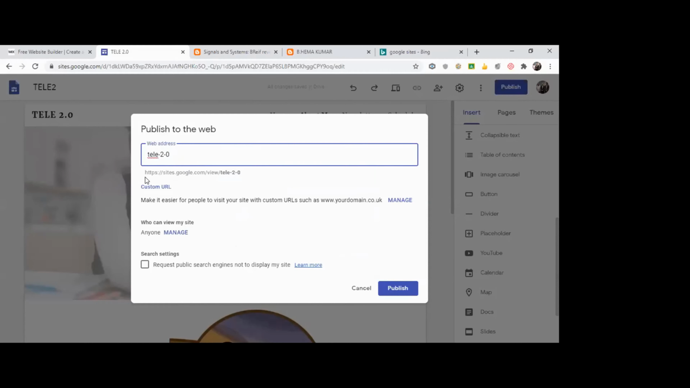See the website, that is the only problem with a free website. Your free website will be sites.google.com/view/tele-2-0. That's how it will be created. This is the site link. We have to share it with our students. If you go for a professional version and buy a website, then you can have it like www.amakumar.in. As far as a free website is concerned, your domain name will look like this.